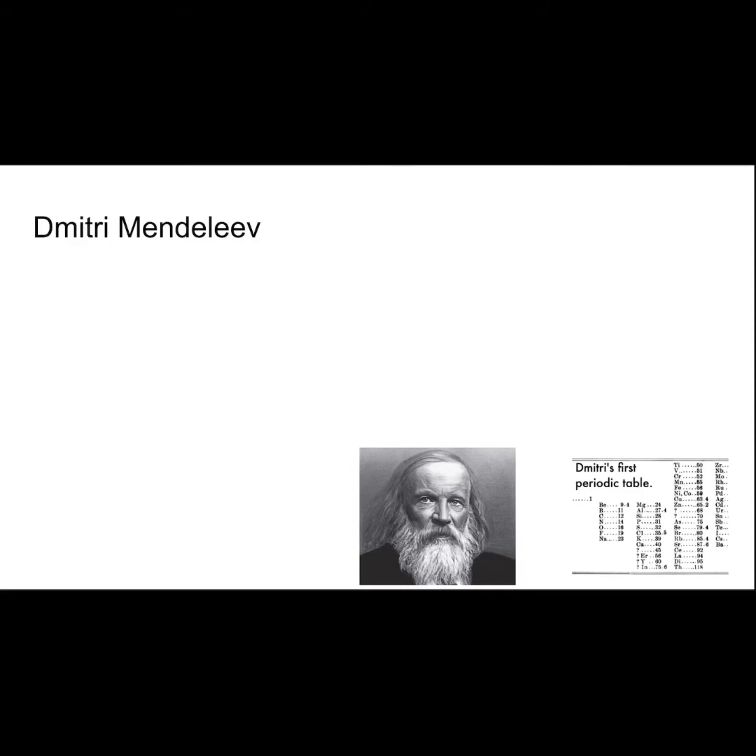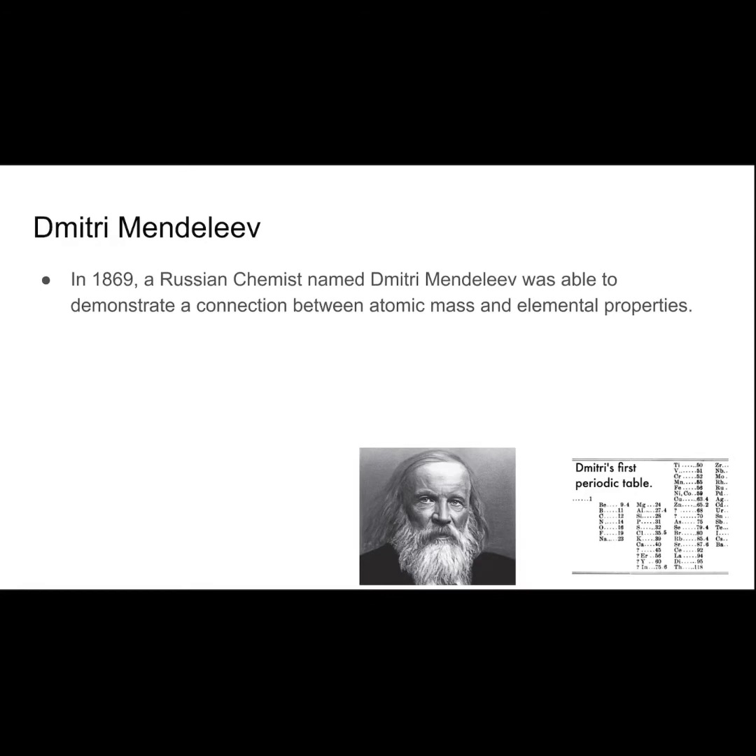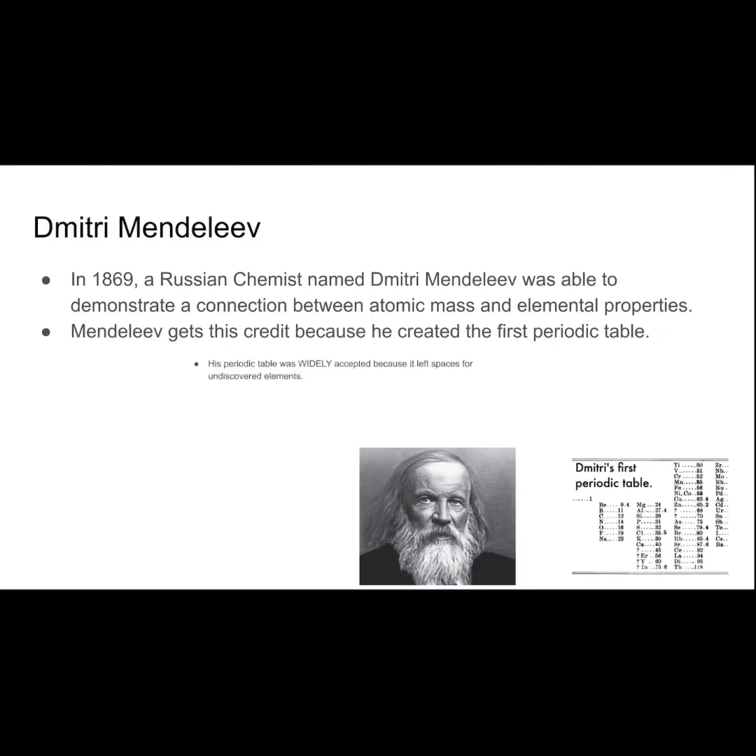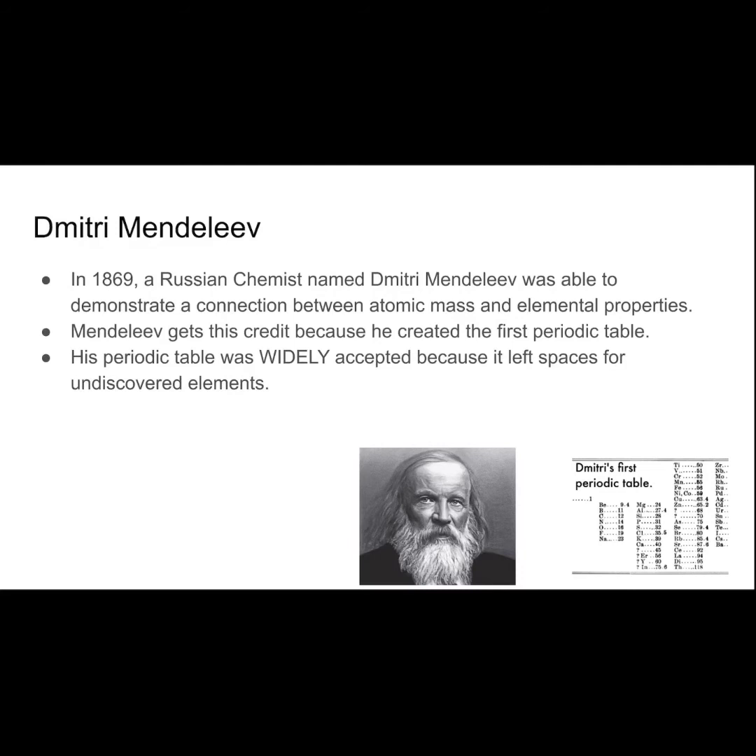Next, we have Dmitry Mendeleev. This is going to be a really important name that you definitely need to remember. In 1869, a Russian chemist named Dmitry Mendeleev was able to demonstrate a connection between atomic mass and elemental properties. He gets credit because he created the first periodic table. I would put a big star next to that because it's going to be a test question.